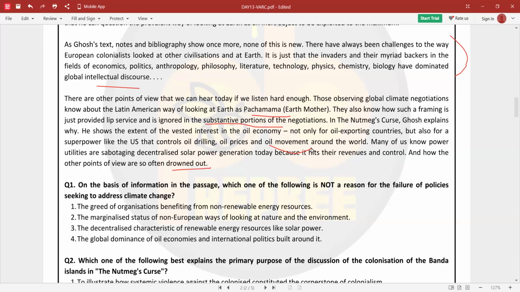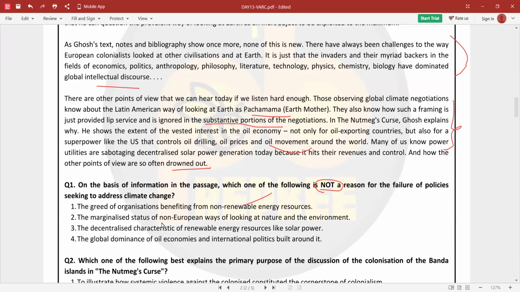Now let's look at questions. On the basis of information in the passage, which of the following is not a reason for the failure of policies seeking to address climate change? The greed of organizations benefiting from non-renewable energy sources. Here it is very well explained that we depend too much on that. There is economic dependency, and hence there is a lot of profit.